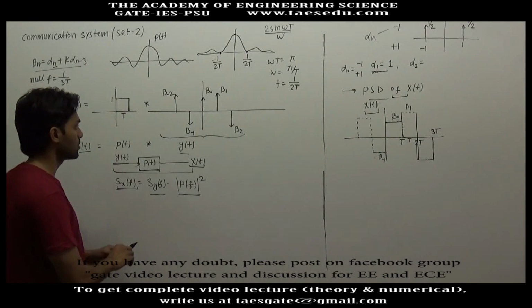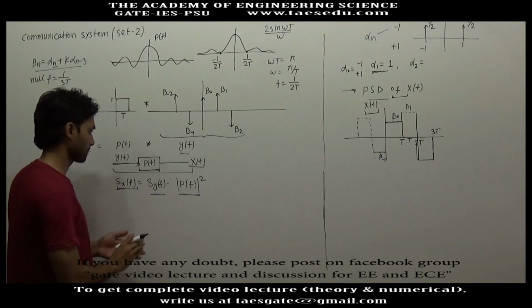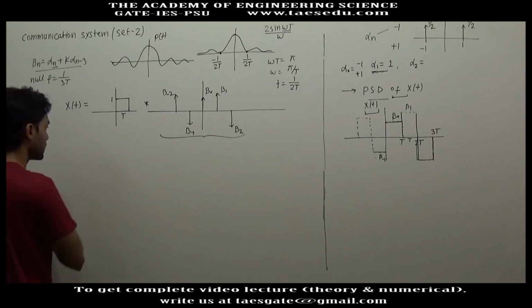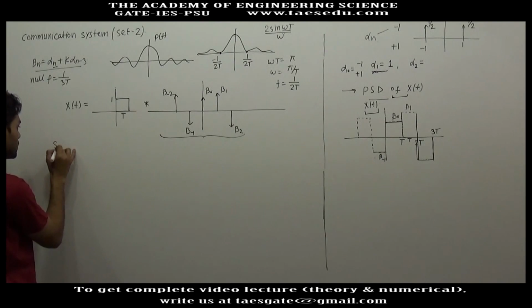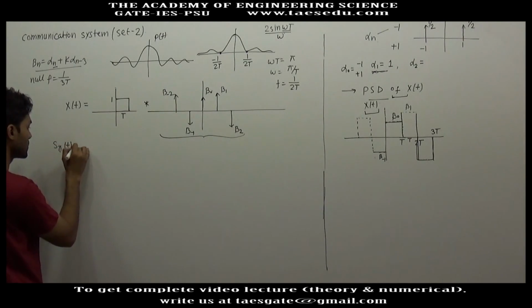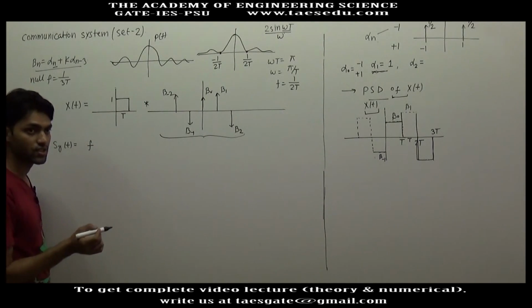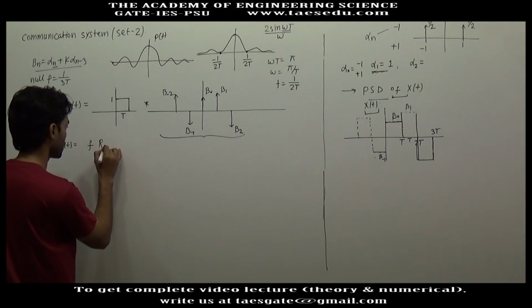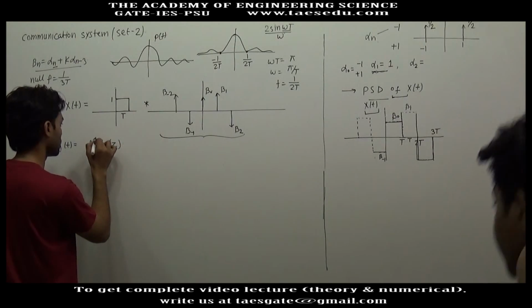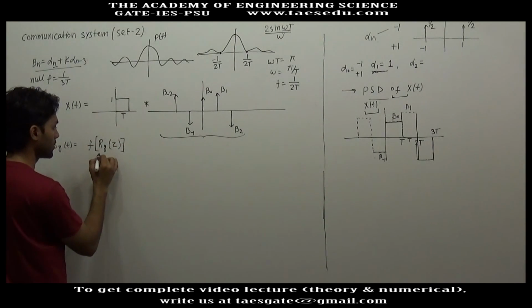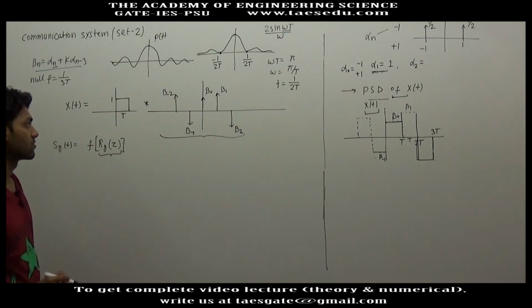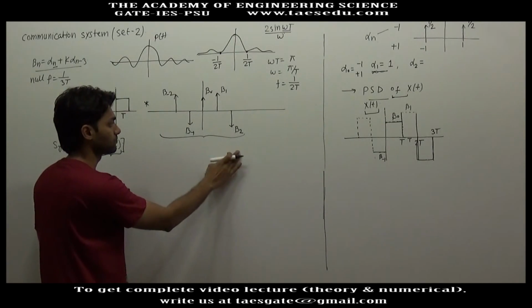So now we have to find the power spectral density of yt, which is nothing but the frequency transform of the autocorrelation function of yt, Ry(tau). So first we will try to find the autocorrelation function of this function.